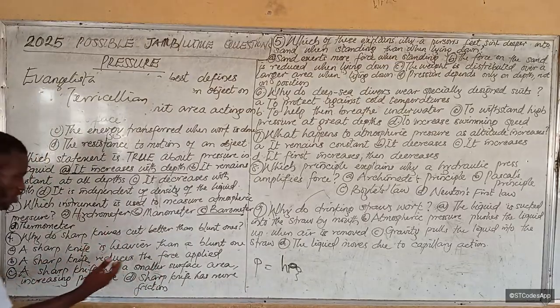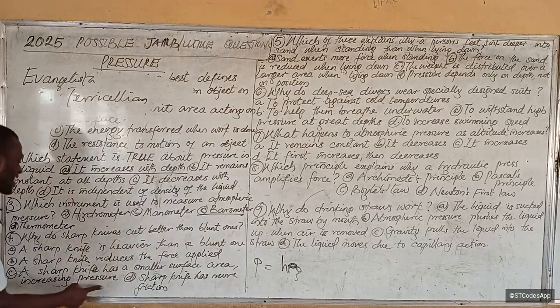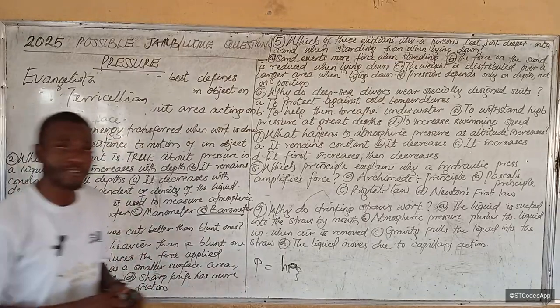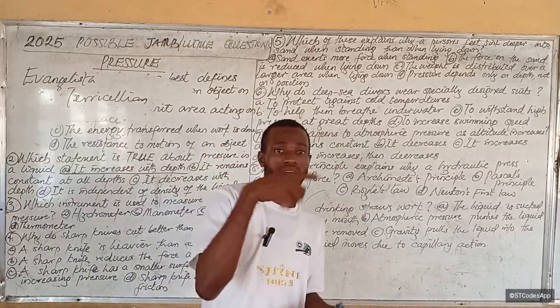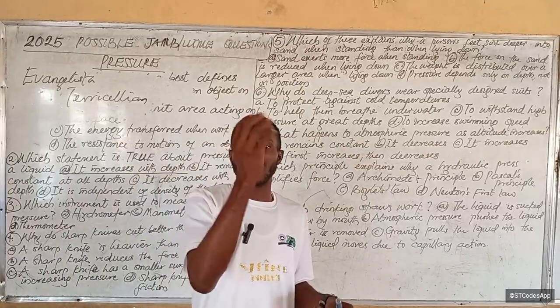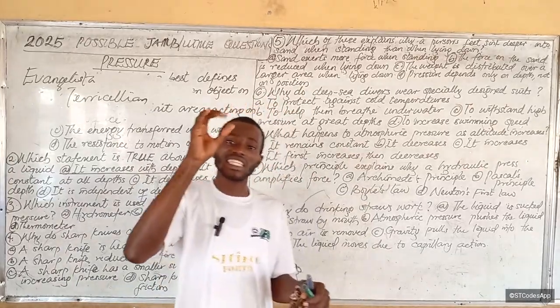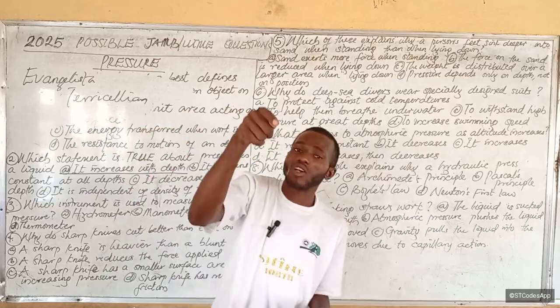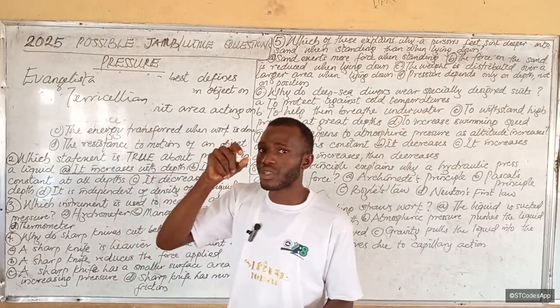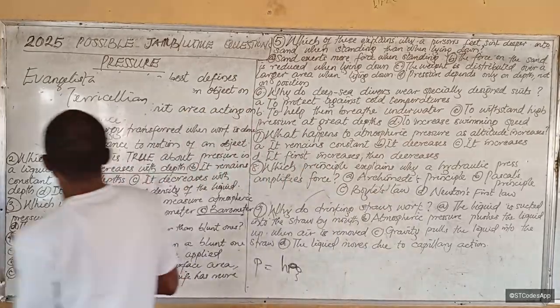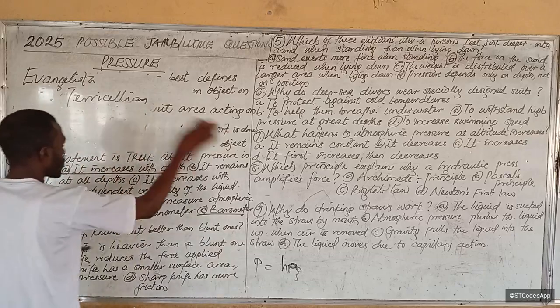A sharp knife has a smaller surface area, increasing pressure, and that is true. A blunt knife, with the tip of the cutting edge distorted, has an increased surface area. Because of that increase in surface area, look at it. Let's use the formula. It's very simple. Just follow me.